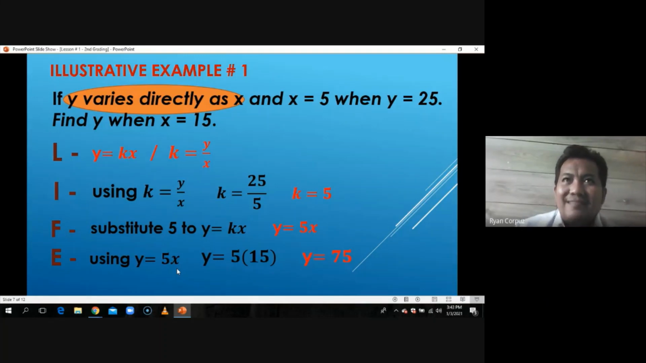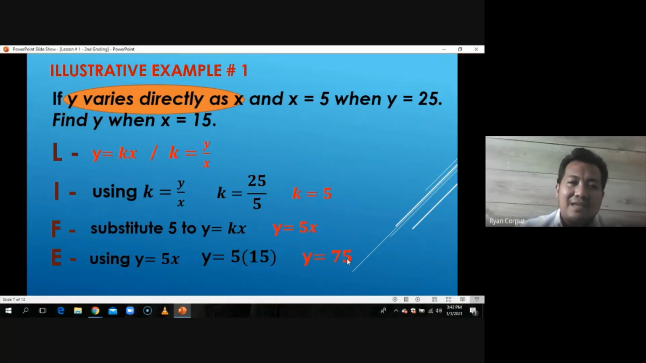As one quantity increases or decreases, the other quantity also increases or decreases. Dapat parehas silang, as one increases, the other increases. As one decreases, the other decreases. Tingnan natin. x is 5 and x is 15. So 5, 15, pataas yung x niya. So dapat pataas din yung y. So ang y niya 25, yung una, yung pangalawa is 75.